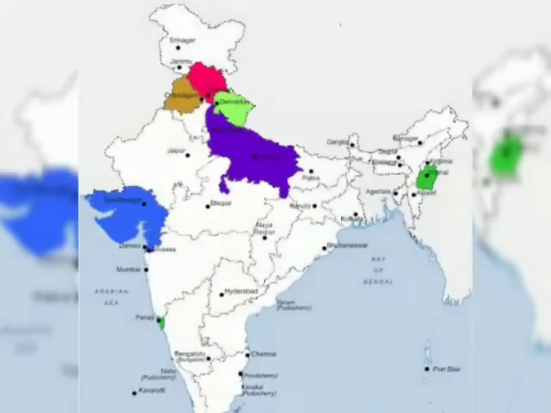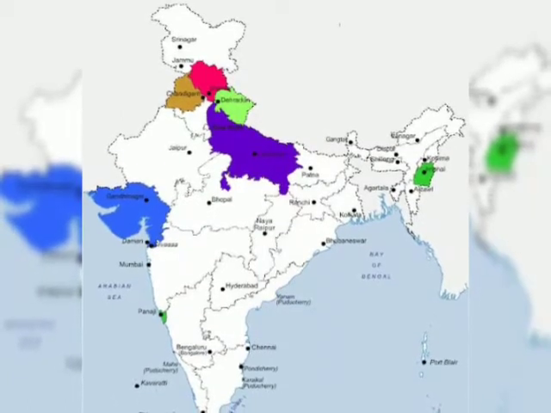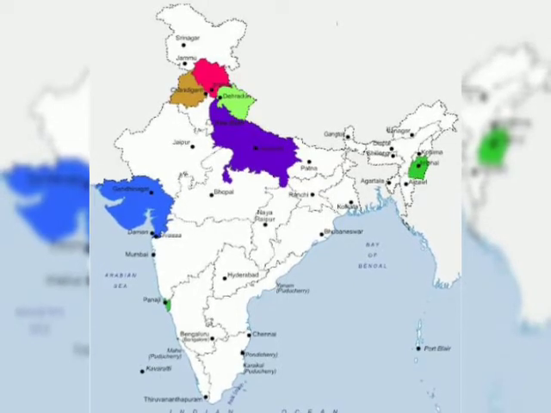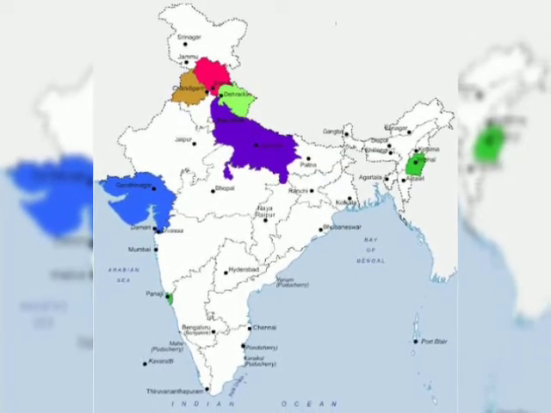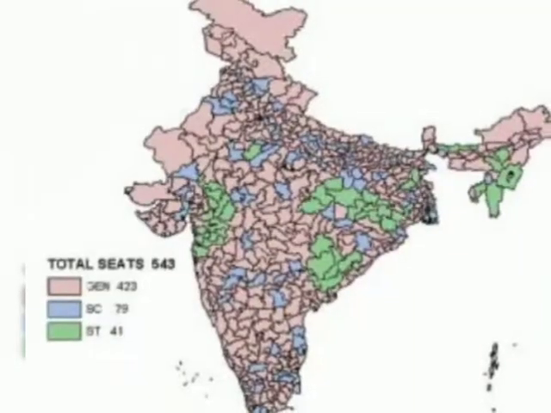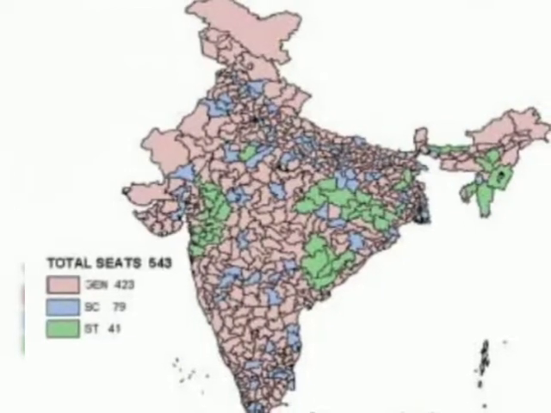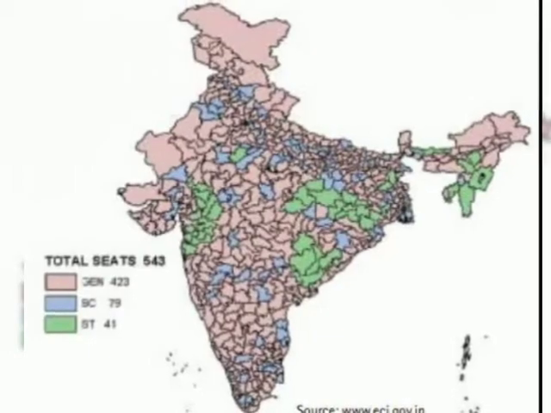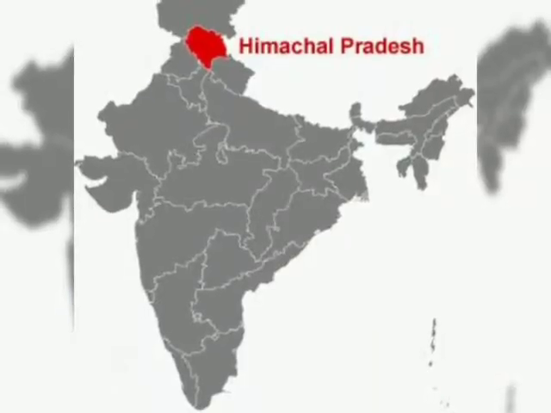Each state is divided into different areas or constituencies. For example, Himachal Pradesh is divided into 68 assembly constituencies. If we take the example of Gujarat, it is divided into 182 assembly constituencies.